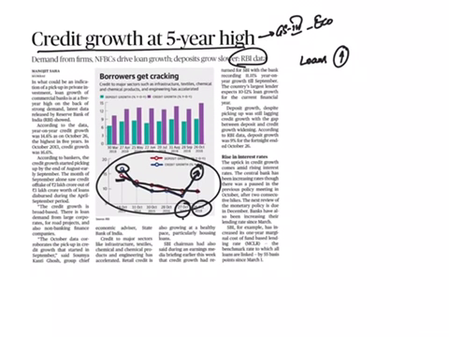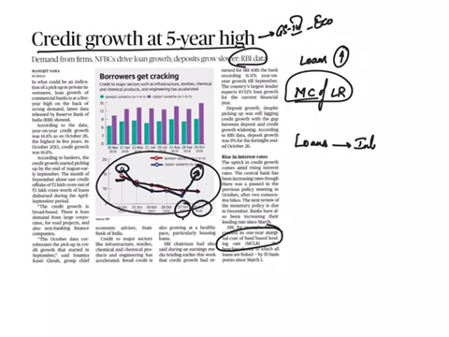But we have to see this word for understanding: marginal cost of lending rate. What is this marginal cost of lending rate? See, whenever we take loans, the bank will impose some interest on our loan amount. And this MCLR is the minimum interest that a bank can give to its customer.